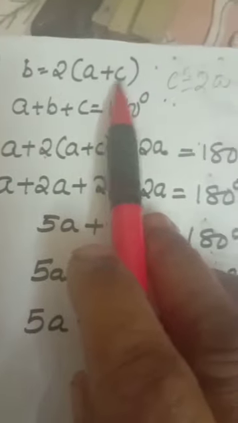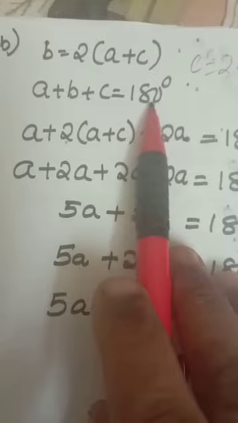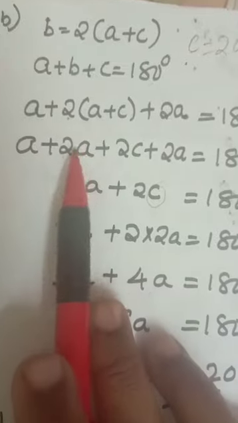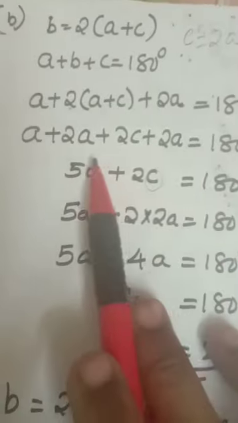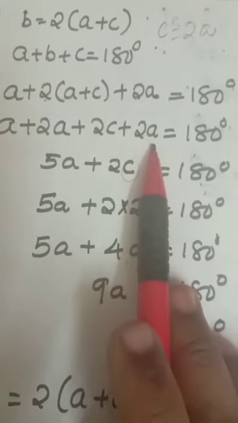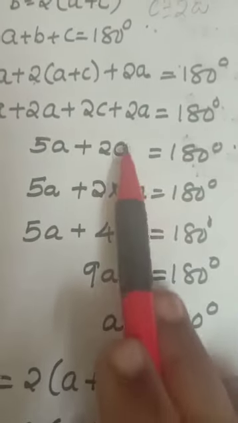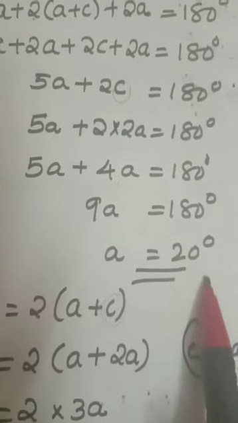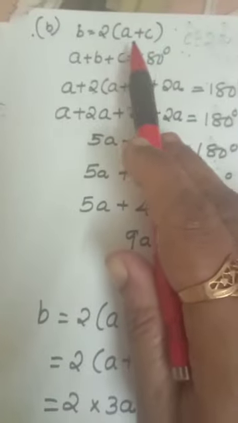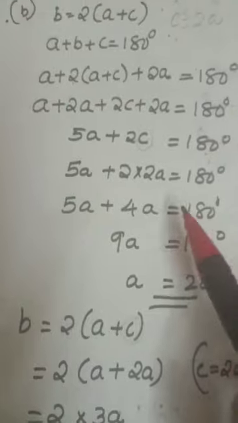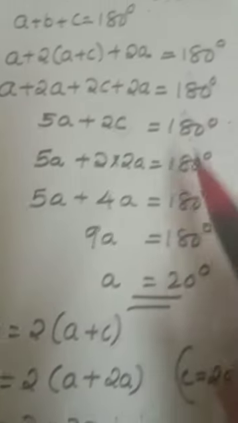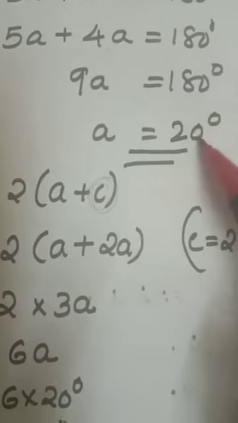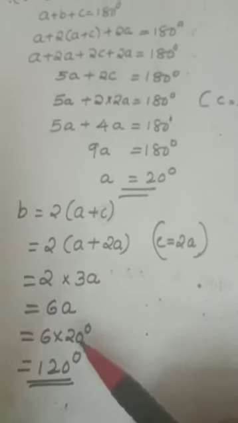B equal to 2 into A plus C, C equal to 2A. A plus B plus C, 180 degree. Same, in place of B, you put 2 into A plus C. Open the bracket. 2 into A is 2A, 2 into C is 2C. 2A plus A, 3A, plus 2C. C you know, C equal to 2A. In place of C, 2A. A equal to 20 degree. B equal to 2 into A plus C. In place of C, you put 2A, C equal to 2A given. 2A plus A, 3A, 6A. 6 into A value you got, 20 degree. 120 degree.